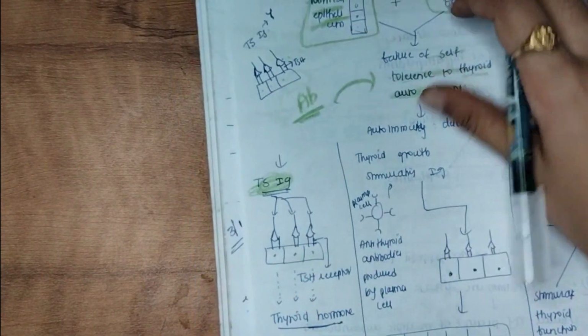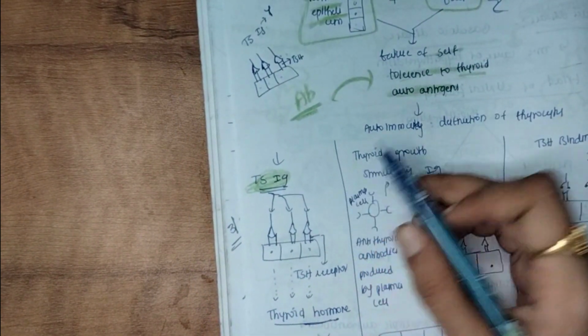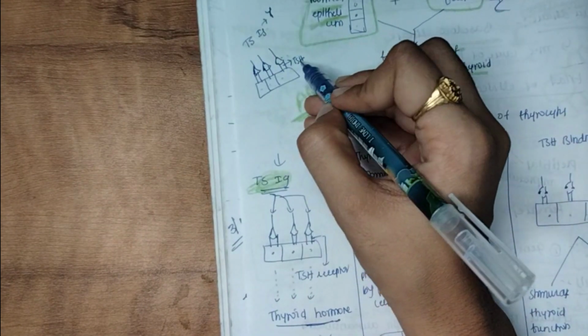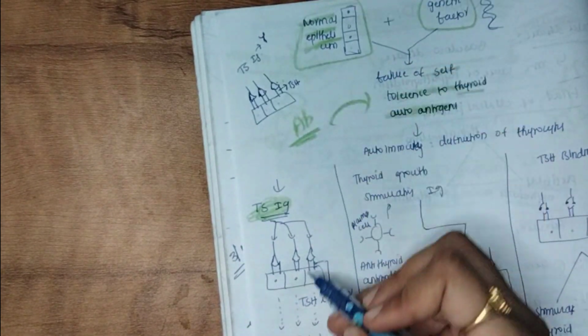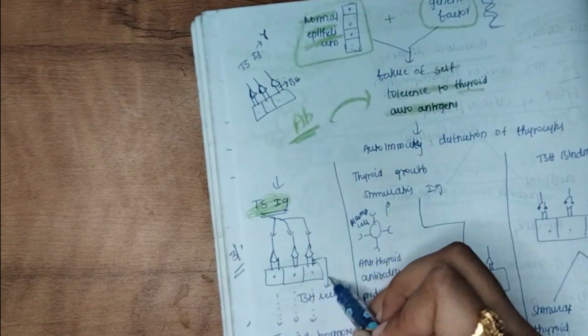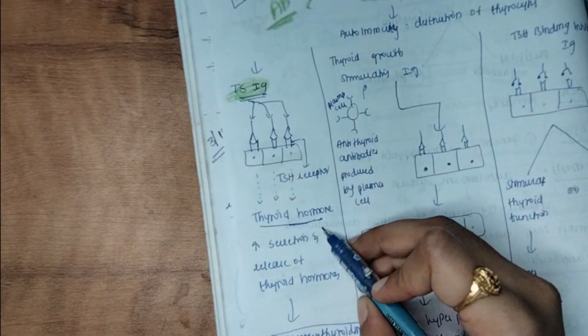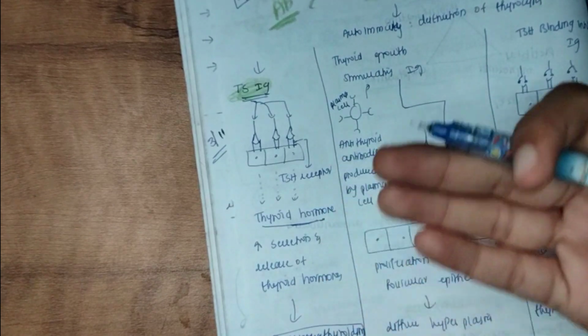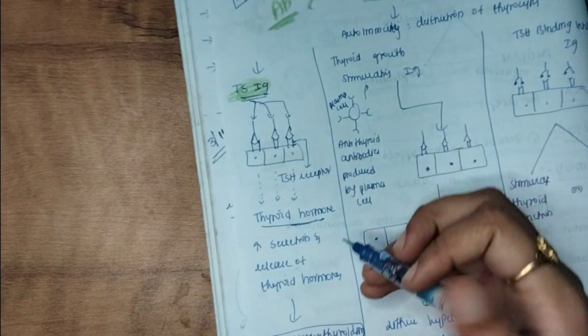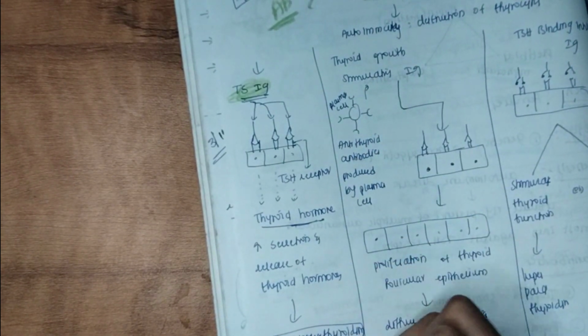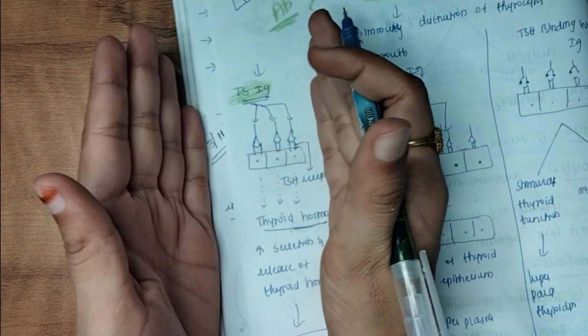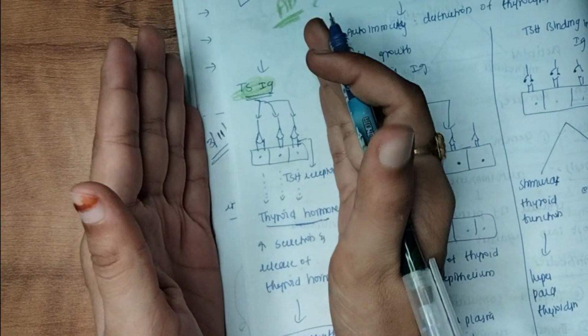So again, thyroid stimulating immunoglobulin, what will it do? It will bind to the TSH receptors present on the epithelium of the thyroid gland, and it will produce the thyroid hormone. Because of this secretion of thyroid hormone, there is hyperthyroidism. So this is the action of the first autoantibody.